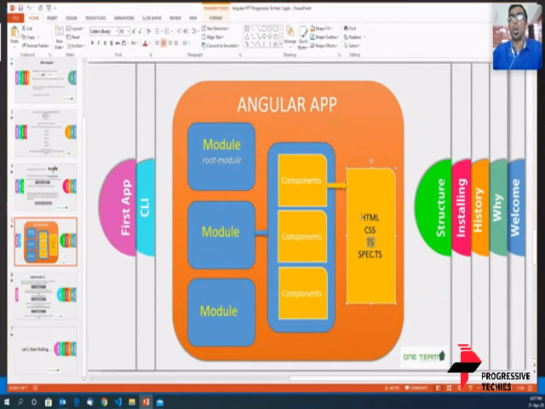Okay. So I was saying, there are 4 files: HTML for HTML tags, CSS for the CSS styling, TS for TypeScript, and spec.ts is the unit testing file.